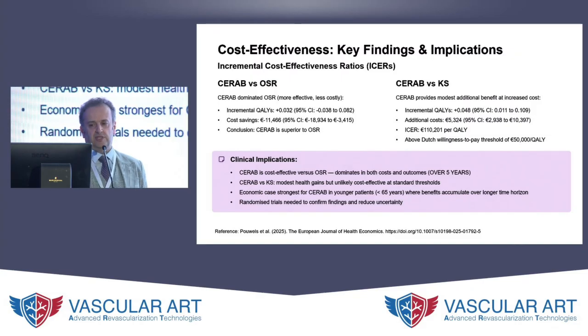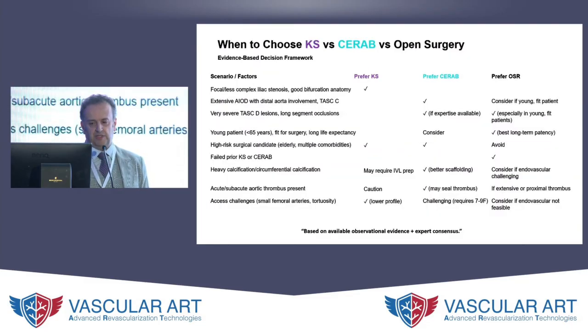But CERAB versus kissing stents, here's where the problem is. The actual quality benefit is much less than you imagine, but the cost is significantly more. So it costs 110,000 thereabouts euros per quality-adjusted life year. And that did not meet the Dutch willingness to pay threshold, which is 50,000 euros per quality-adjusted life year. And so that's something to keep in mind.